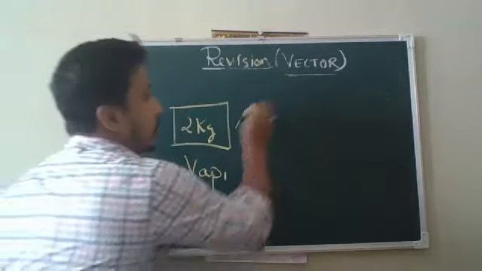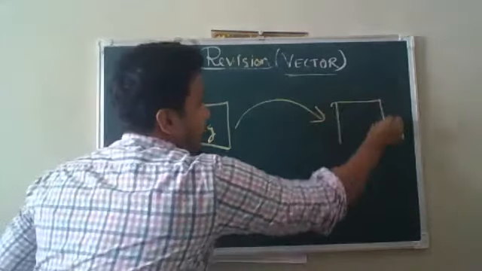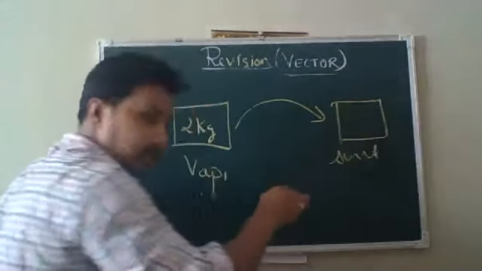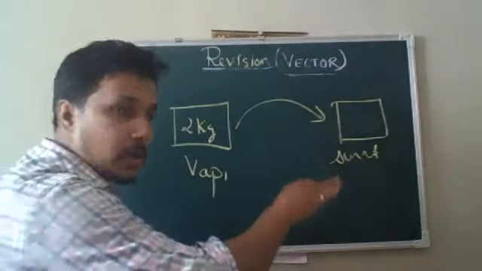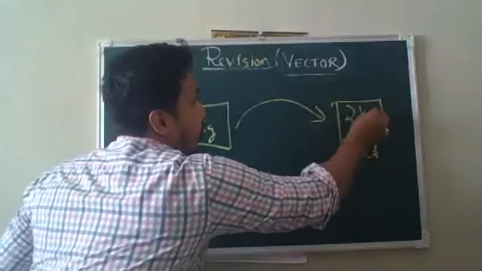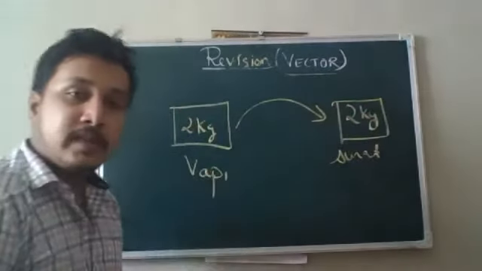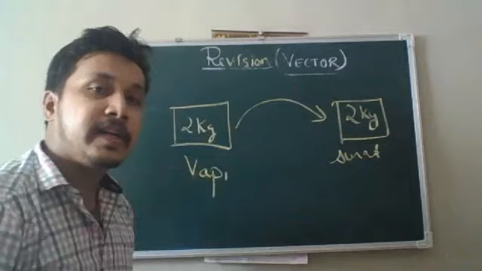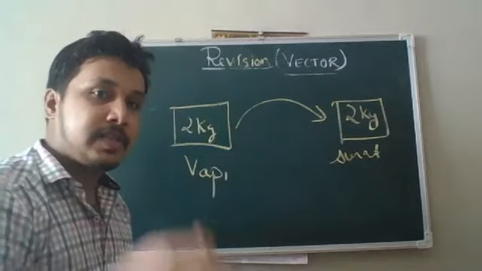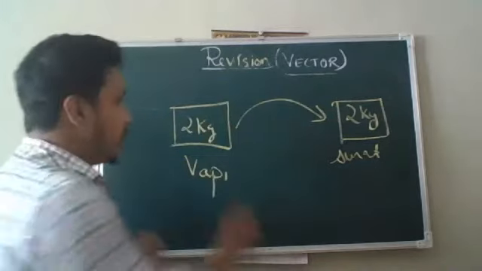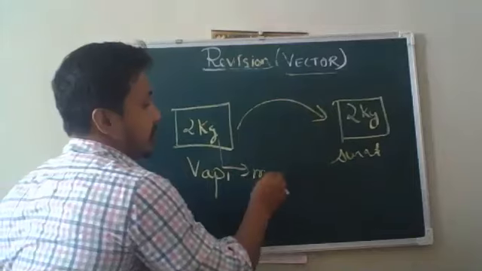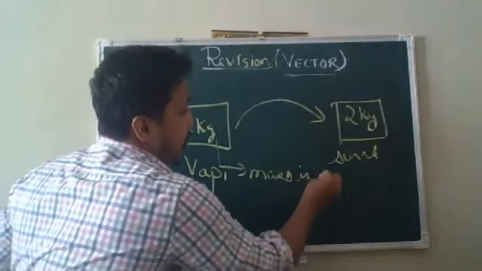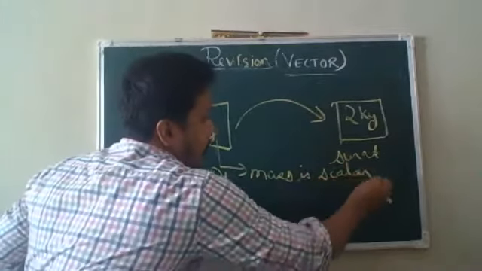If I carry this mass to Surat, does the mass change? No. Then such a quantity which remains unaffected by direction is called a scalar. Here, mass is a scalar quantity.